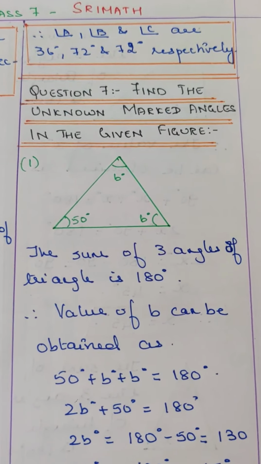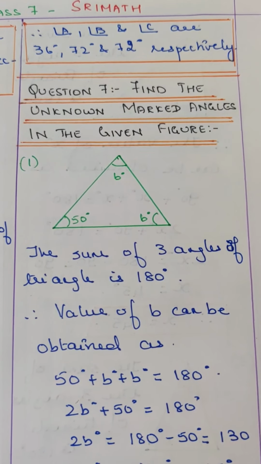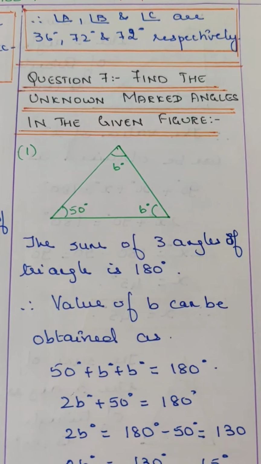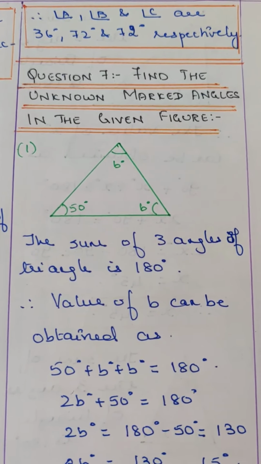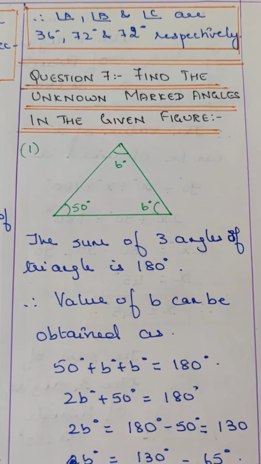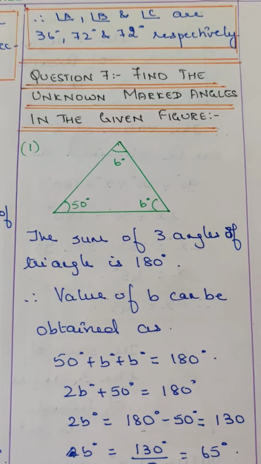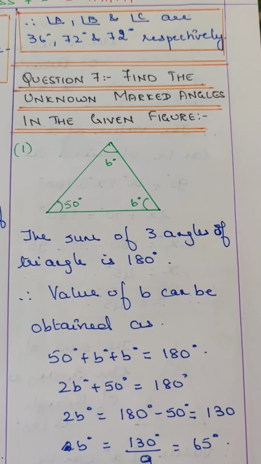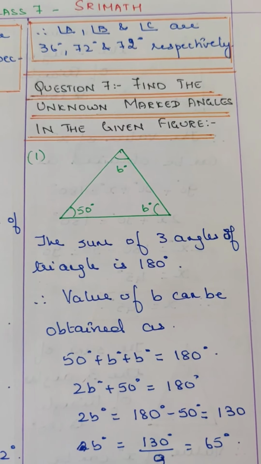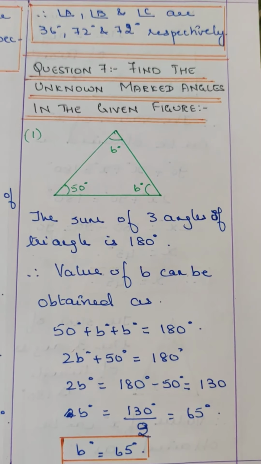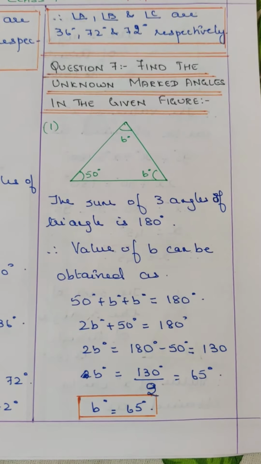Let's move on to question number 7. Find the unknown marked angles in the given figure. Alright, so the sum of the three angles of a triangle is 180 degrees. Value of B can be obtained as 50 degrees plus B plus B is equal to 180 degrees. 2B plus 50 is equal to 180 degrees. 2B is equal to 180 minus 50, that's equal to 130 degrees. B is equal to 130 by 2, that is equal to 65 degrees. Therefore, B is equal to 65 degrees.